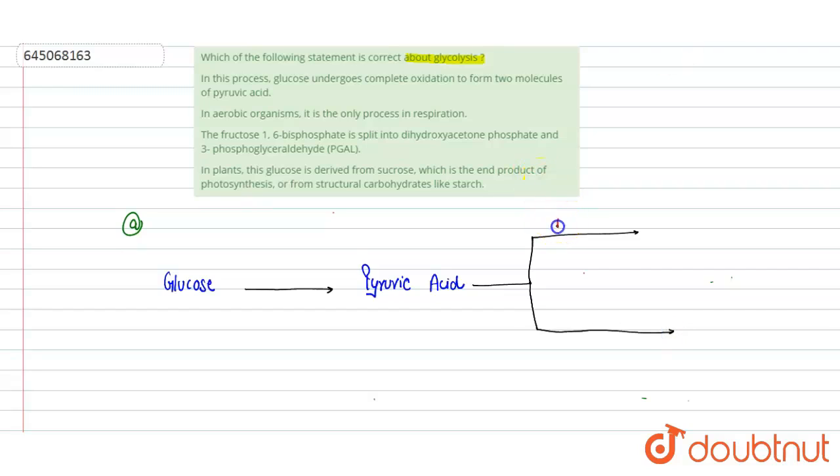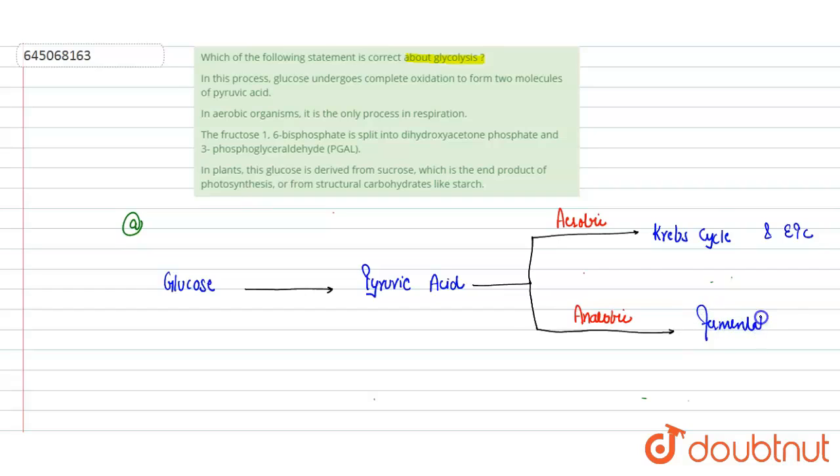Depending upon the condition, if it is aerobic respiration, it will enter into the Krebs cycle via oxidative decarboxylation, formation of acetyl-CoA, and then it will enter into the electron transport chain or oxidative phosphorylation. In anaerobic condition, when there is no oxygen present, it will undergo fermentation.